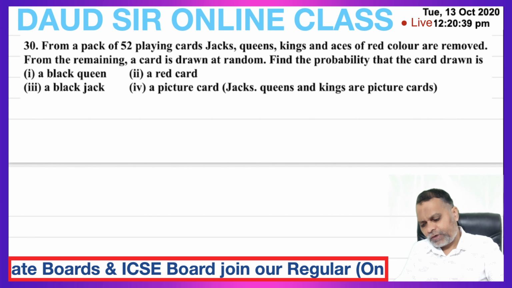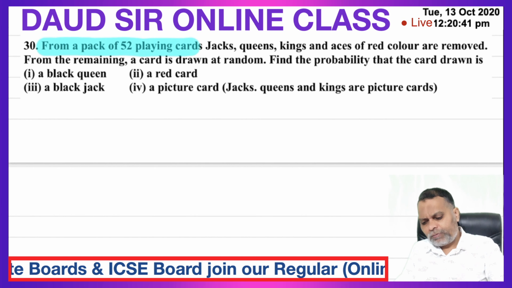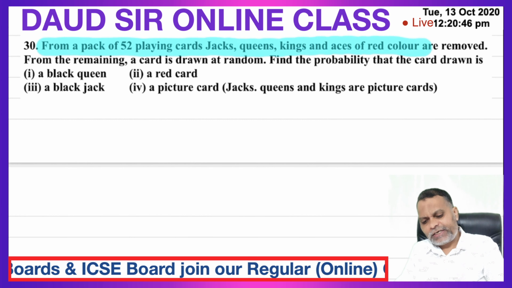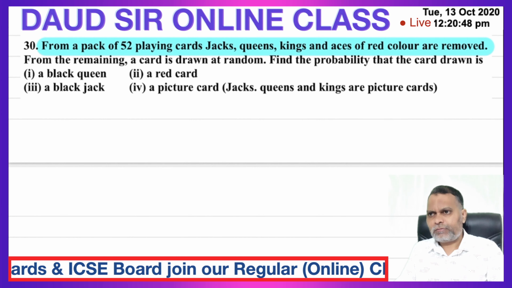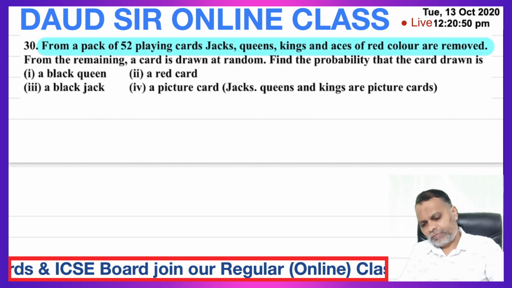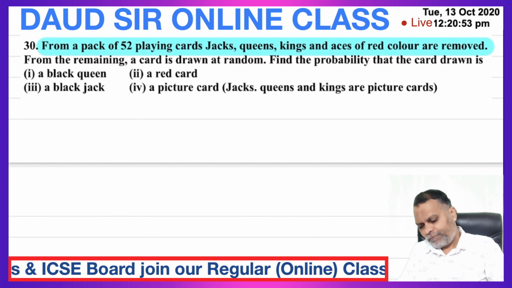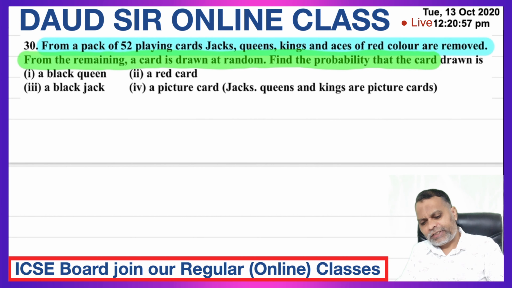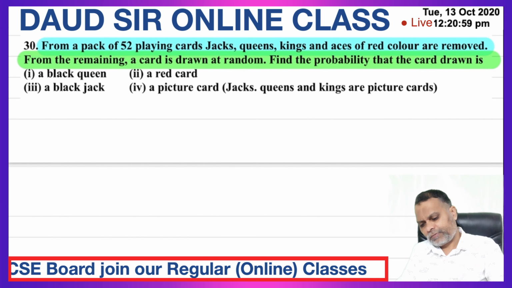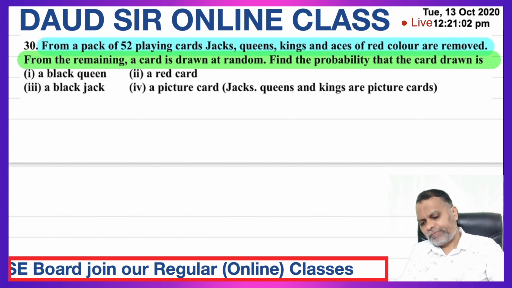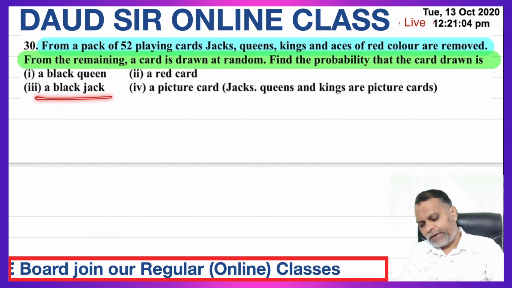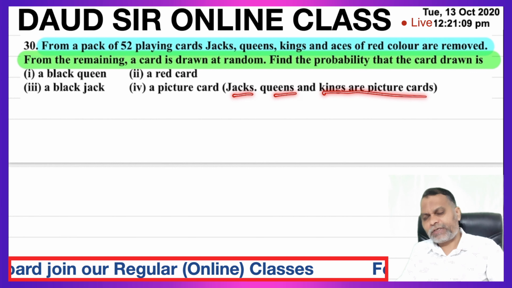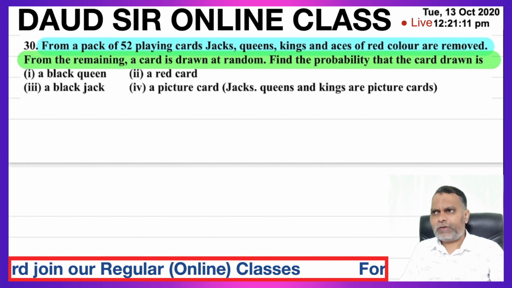Question number 30. From a pack of 52 playing cards, jacks, queens, kings and aces of red color are removed. They are removed. From the remaining, a card is drawn at random. Find the probability that the card drawn is: black queen, red card, black jack, a picture card. Jack, queen and king are picture cards. Picture card means face cards.